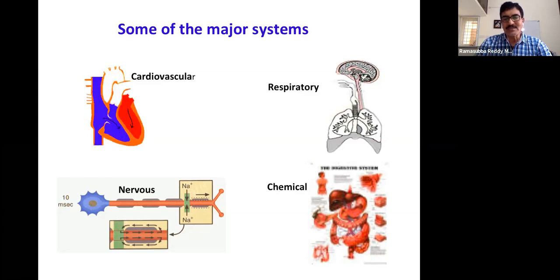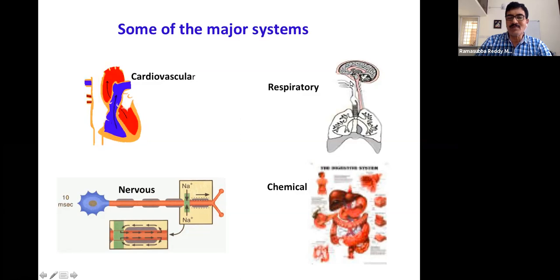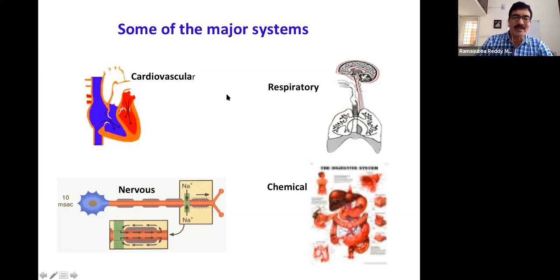Whereas there is another system: the lungs are part of the respiratory system. Here air will come from outside and go to the lungs and alveoli, and when the blood comes into the alveoli and comes in contact with oxygen, it will give out carbon dioxide, take the oxygen inside, and come back again, reach the heart, and then be distributed all over the body.